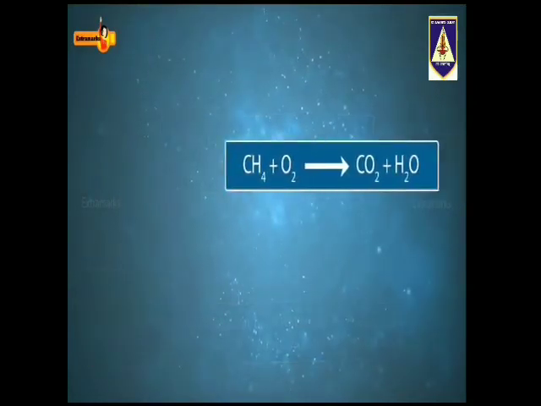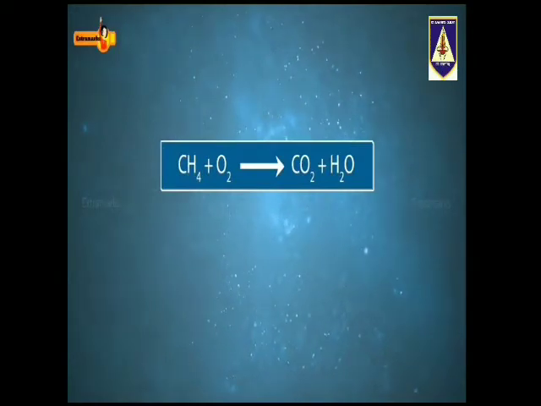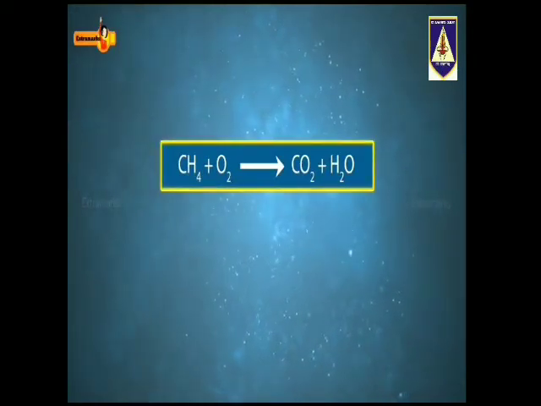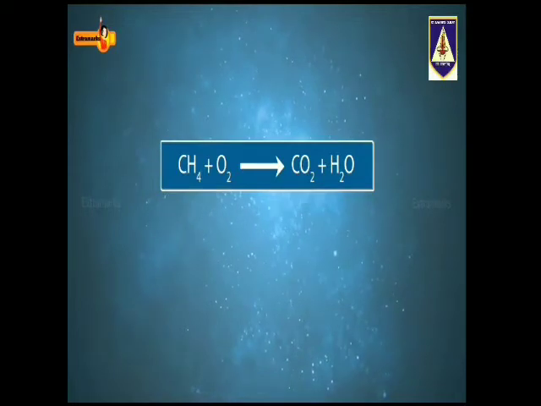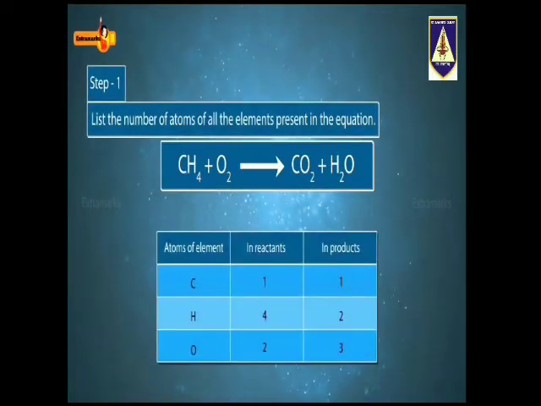Coming back to our question, for balancing a chemical equation, let us first write the formula of reactants and products. Next, we need to list the number of atoms of all the elements present in the equation. So, count the atoms on both the sides and write them in a table. There are 1 carbon, 4 hydrogen and 2 oxygen atoms on the reactant side and 1 carbon, 2 hydrogen and 3 oxygen atoms on the product side.